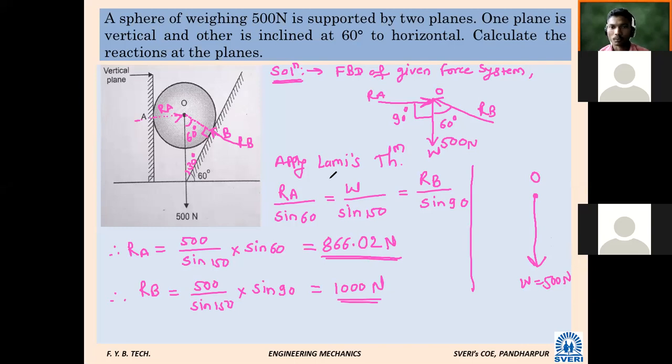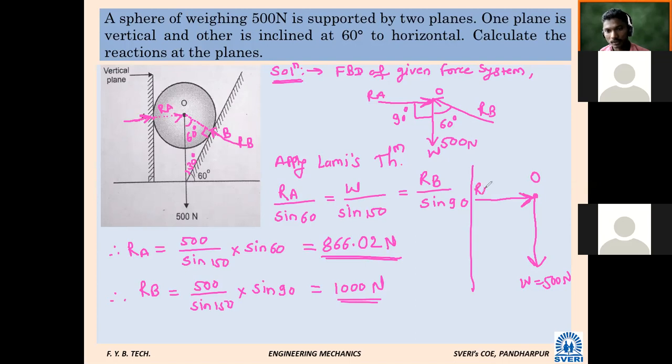Now in the problem statement, what is told: this plane is vertical, which means whatever reaction will be there from this, it will be horizontal. It will be exactly horizontal, because at the contact point the reaction is perpendicular. At the contact surface it will be perpendicular. That's why this RA reaction will be exactly horizontal like this.